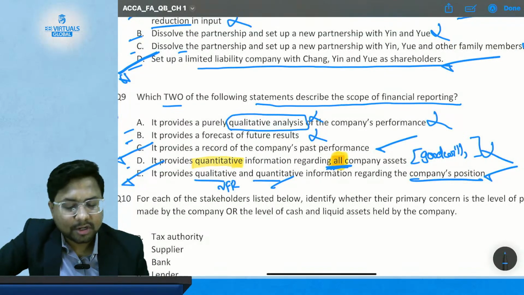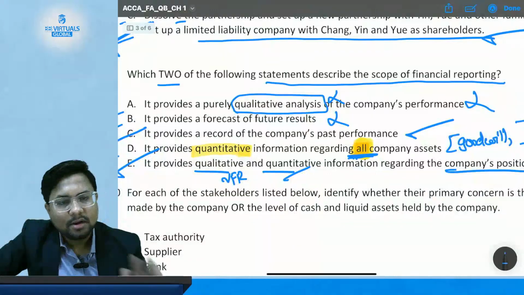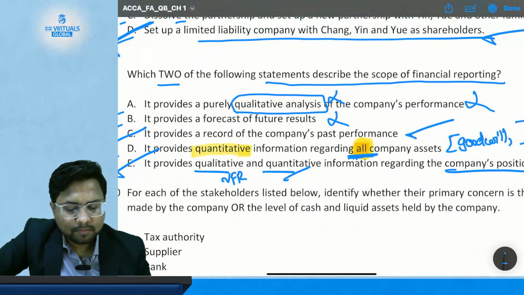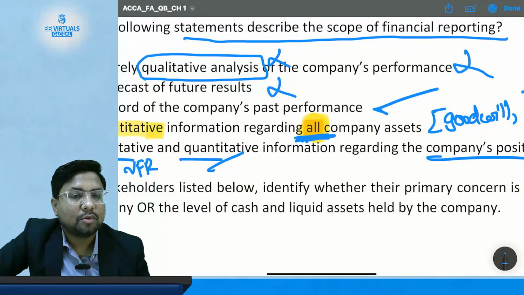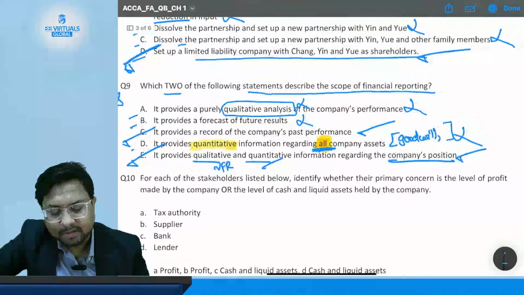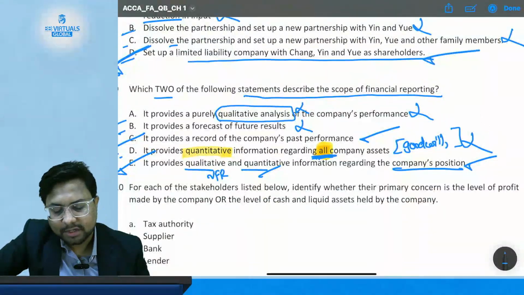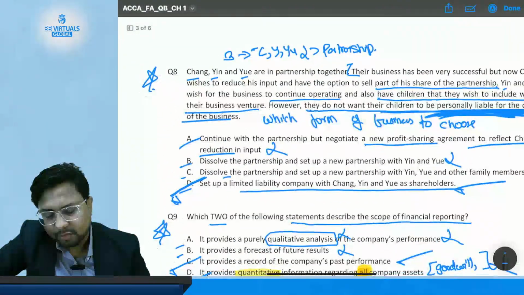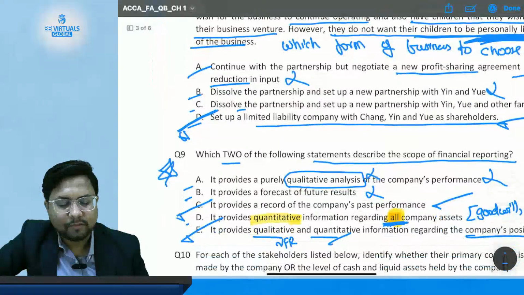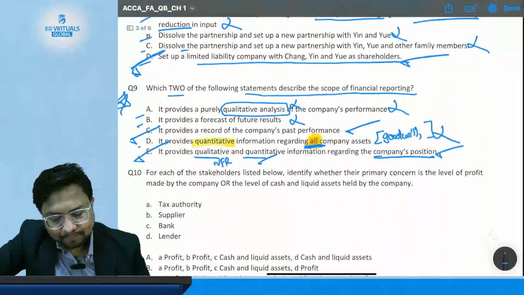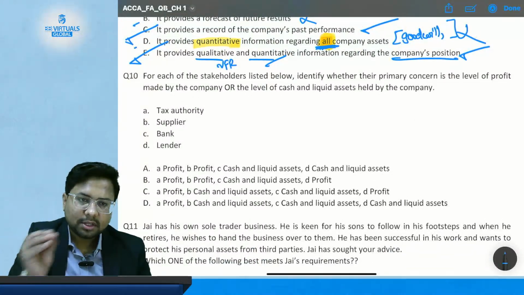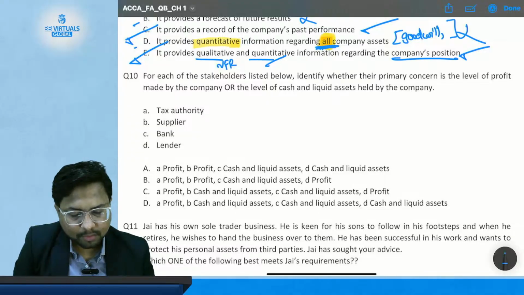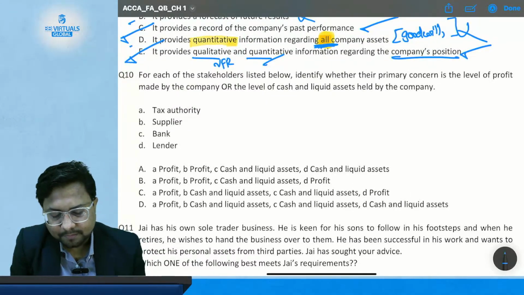Other options are not correct because option A and option B are prima facie wrong, and option D is wrong because it talks about all assets of the company. That's why option D is incorrect. So the correct answer is option C and option E. So mark this question as important, along with question 8 and question 9, where you have to think beyond the text. It has to be read between the lines, because each important word has an important part to play in deciding the correct answer.